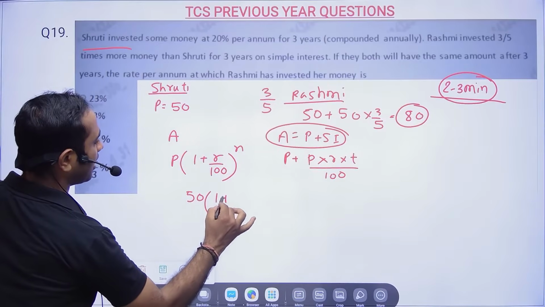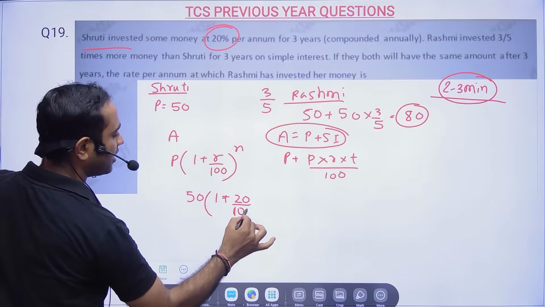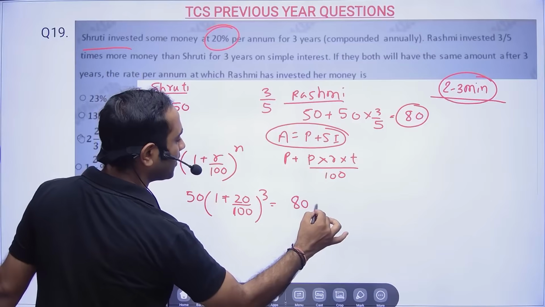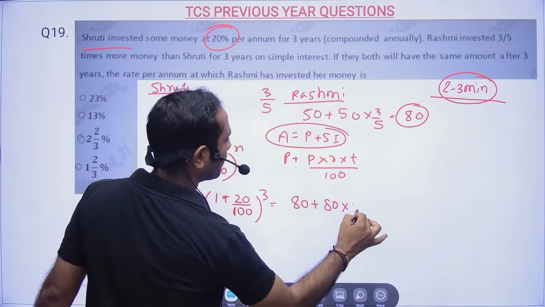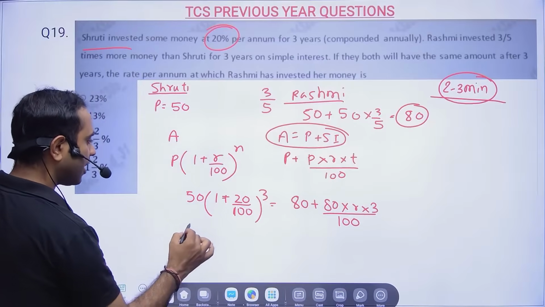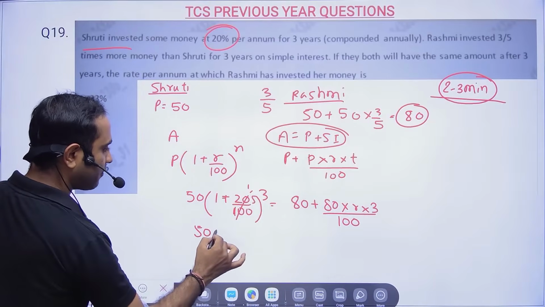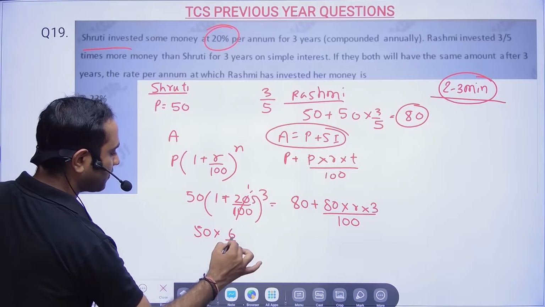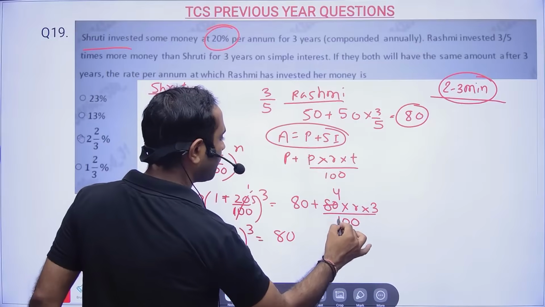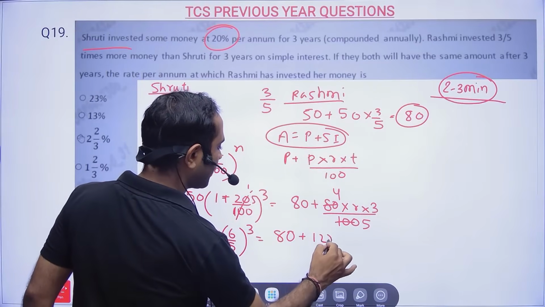1 plus r is 20%, it has been given in the question. So 50 into (1 plus 20 by 100) to the power 3 years is equal to, her principal is 80, plus 80 into r, and we have to calculate it, time is 3, divided by 100. Now 20 by 100 is 1 by 5, so 6 by 5 cubed. So 50 into (6 by 5) cubed, if you solve this, is equal to 80 plus, 24 by 25, so this will become 12r by 5.